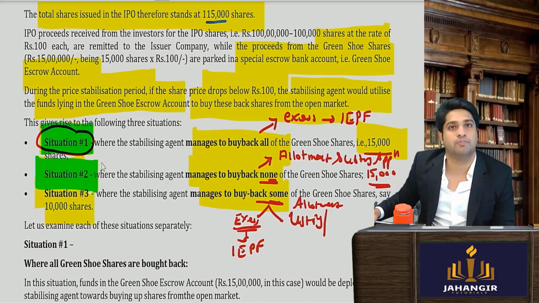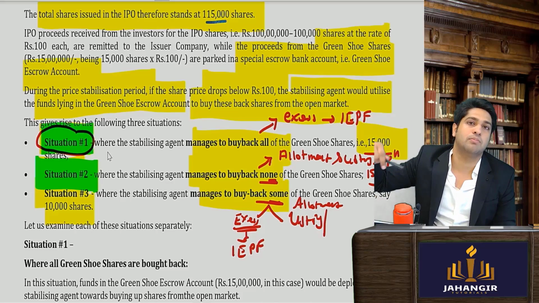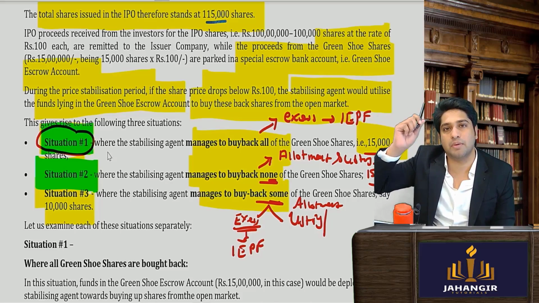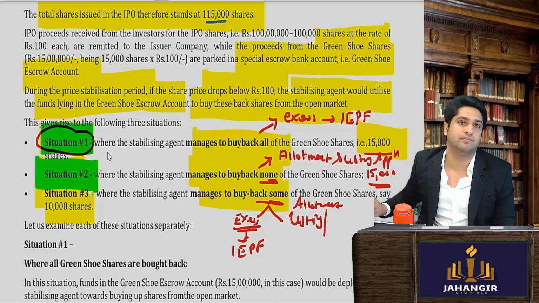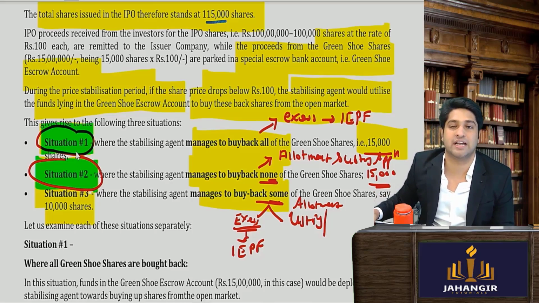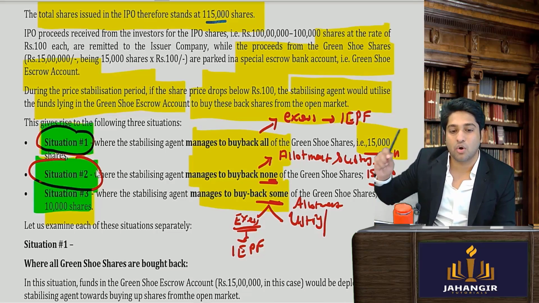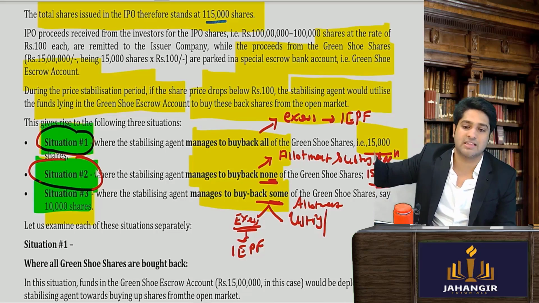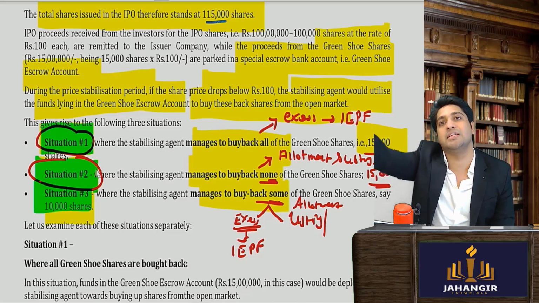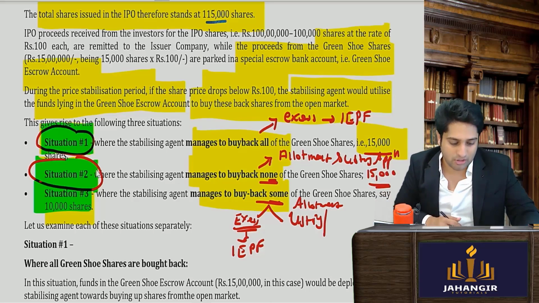In situation 2, what happened is we couldn't buy back. So now we'll have to allot more, take an application and make an increase in share capital. The share capital will now be 1,15,000 shares. Understood till here? And there would be 1,15,000 shares traded on the stock exchange. In the third case, situation number 3, there will be 1,05,000 shares, because 10,000 have already been bought back. Those that could not be bought back have to be additionally allotted and listed. So here you will have 1,05,000. Am I clear with all the 3 situations?